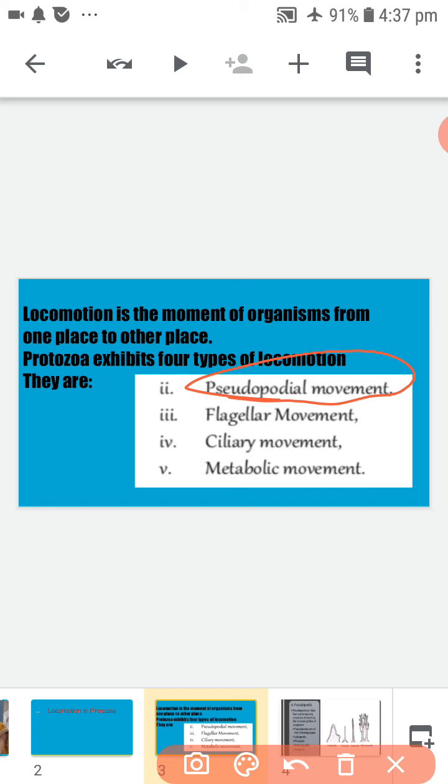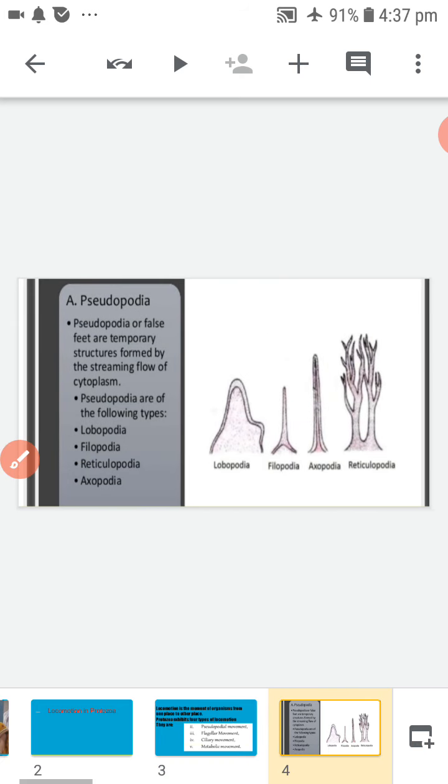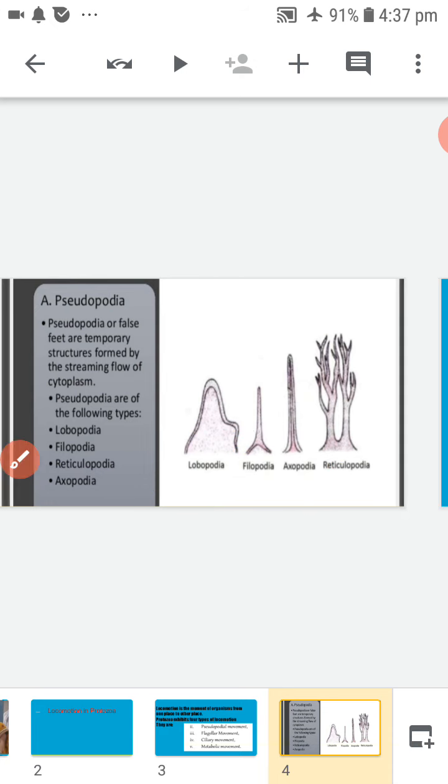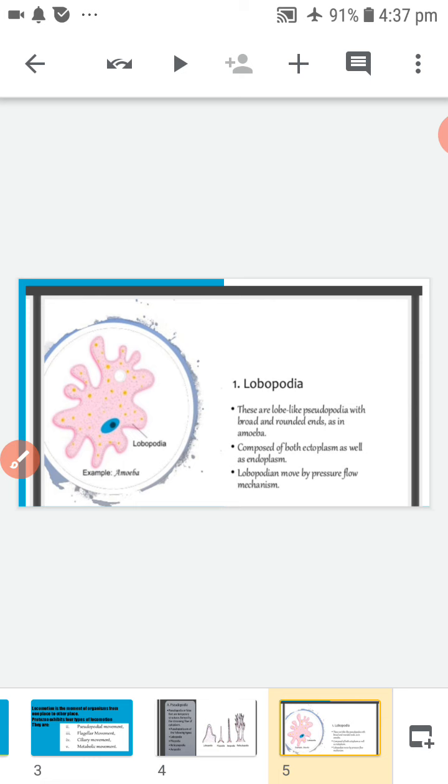Pseudopodia are of four types. What are they? They are lobopodia, filopodia, reticulopodia and exopodia or actinopodia. First one, lobopodia.